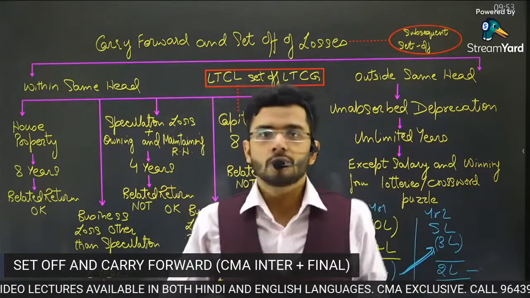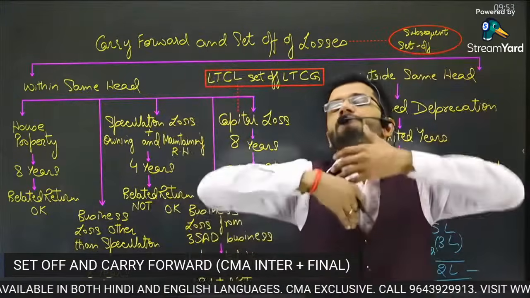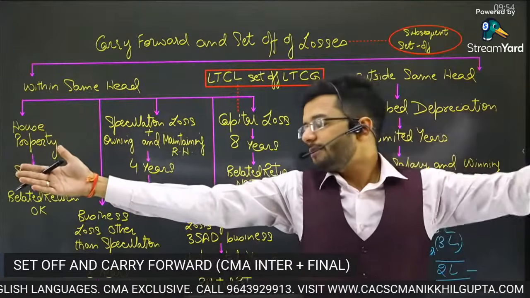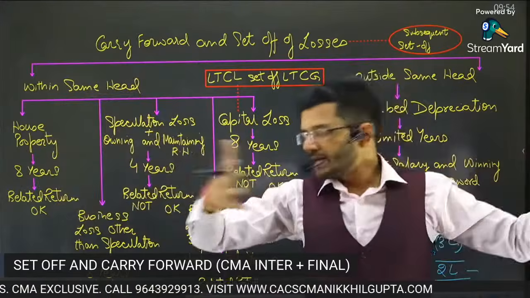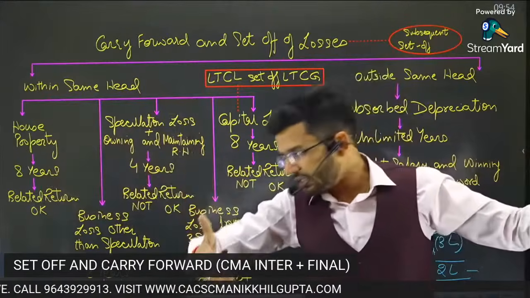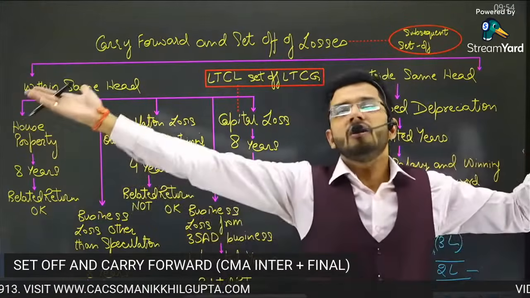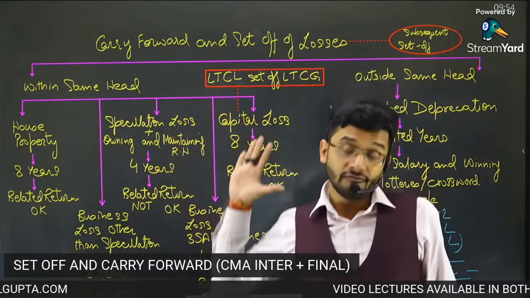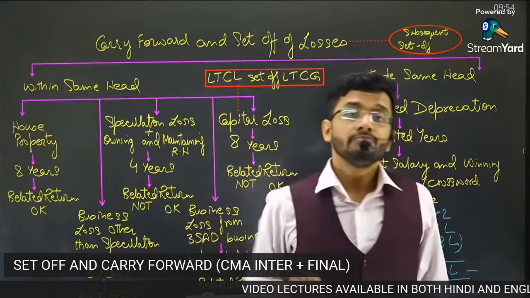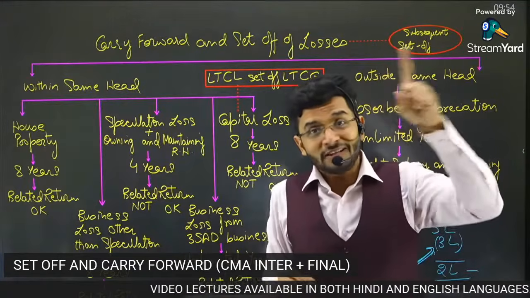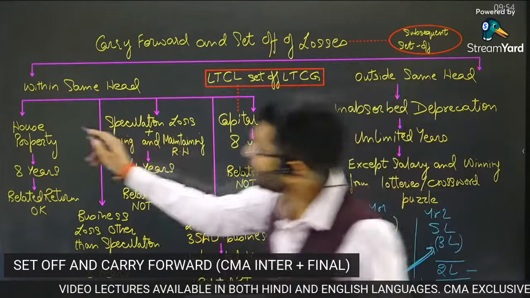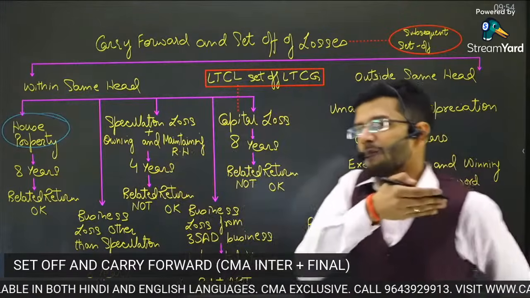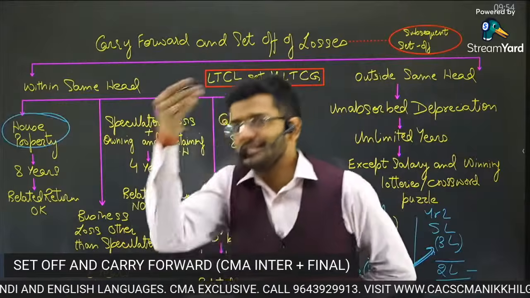No other income can be adjusted against house property loss which is carried forward. So if you adjust house property loss of the current year, then you have a plethora of incomes to choose from: PGBP, income from other sources, capital gains, etc. But if you have house property loss carried forward from the previous year, then you have only one head of income from which you can set it off, which is house property itself. You cannot set off the carried forward house property loss from current year's business income.